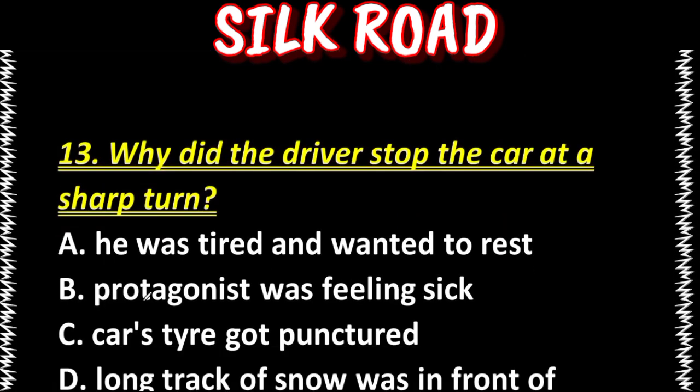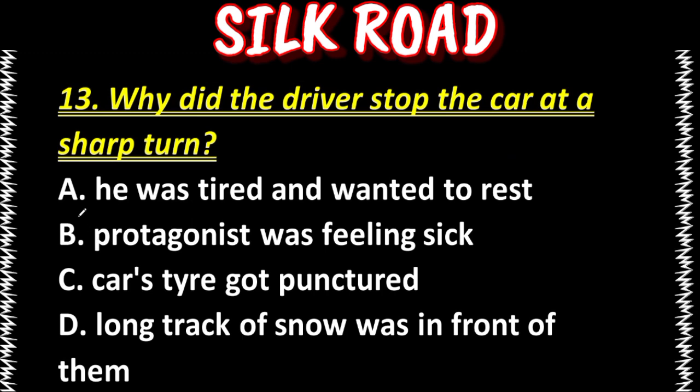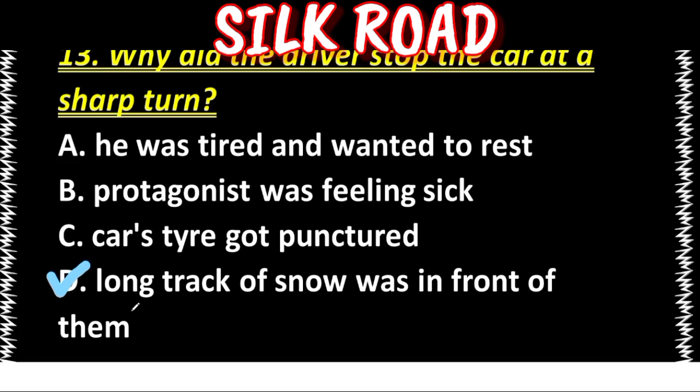Next question is, why did the driver stop the car at a sharp turn? He was tired and wanted to rest. Protagonist was feeling sick. Car's tire got punctured. Long track of snow was in front of them. Our answer is option D. Long track of snow was in front of them.